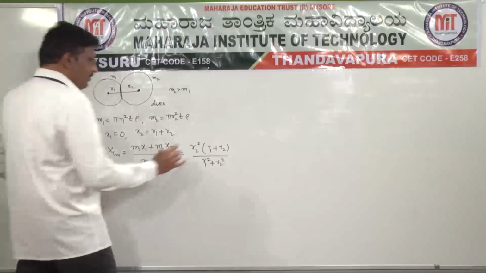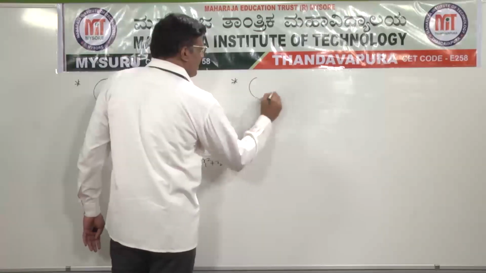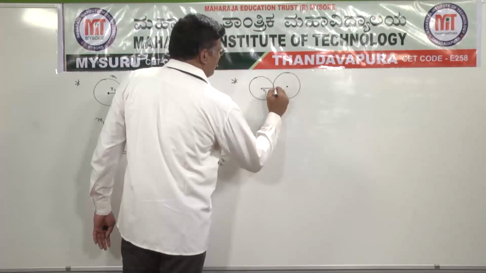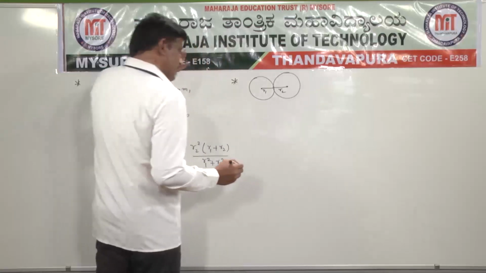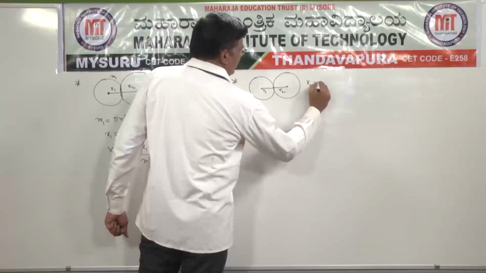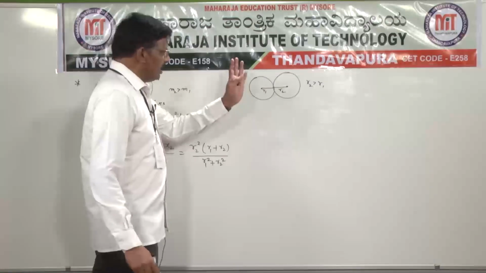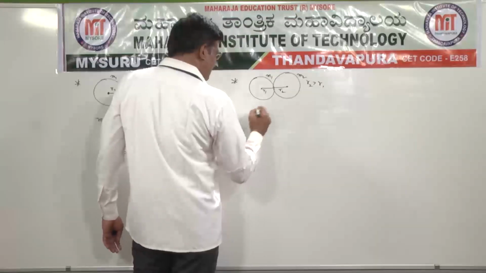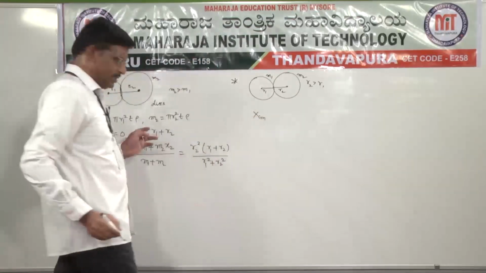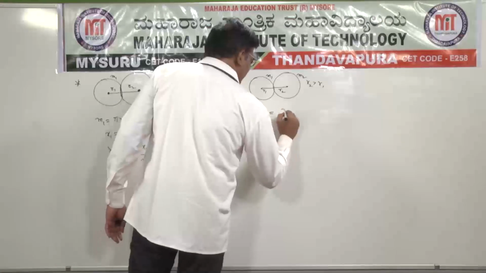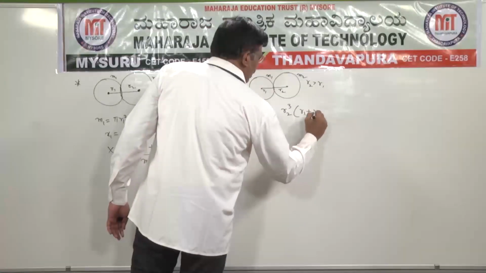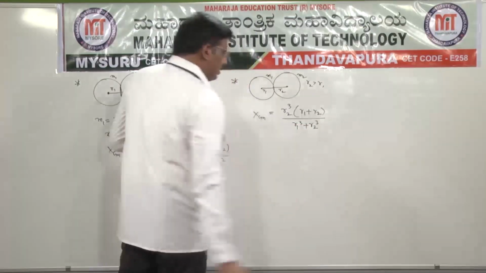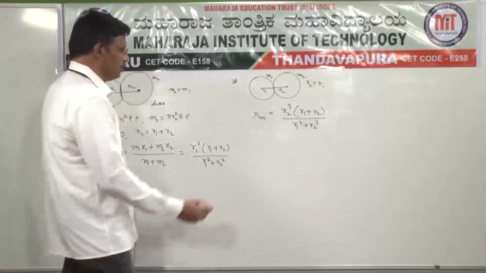Similarly, in the place of discs, if we consider spheres, here R1 is the first sphere radius, R2 is the second sphere radius. So here R2 is greater than R1, so automatically M2 is greater than M1. In this case, I am writing directly, similar to the first case, so XCM can be written as R2 cube into R1 plus R2 divided by R1 cube plus R2 cube.